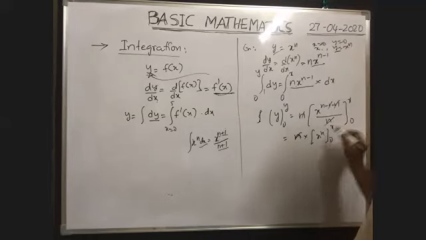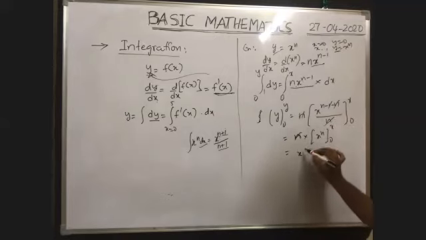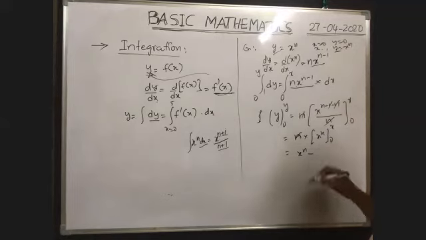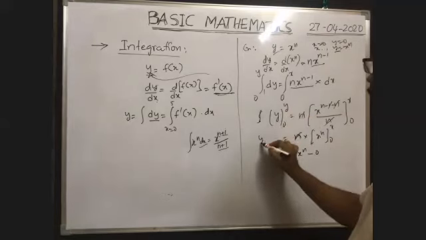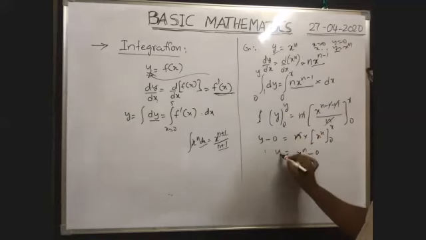Limits 0 to x. When you substitute instead of x, you first have to substitute the upper limit x. Power n is there, so x to the power of n. While substituting the lower limit, you put a minus sign. Instead of x, you substitute 0. Therefore here also, first you substitute the upper limit, minus, when you substitute the lower limit, instead of y you substitute 0. So y is equal to x to the power of n now.